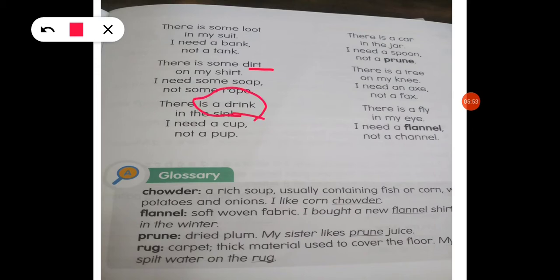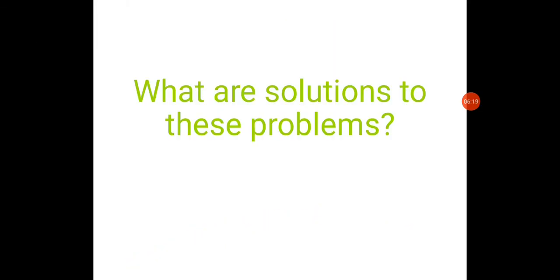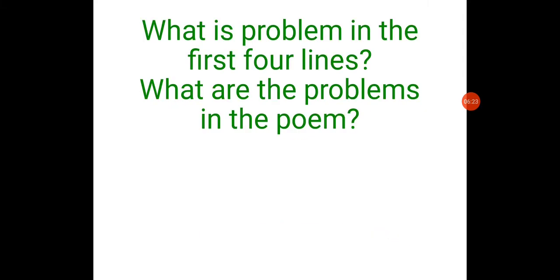Drink in the sink. Next one, there is a car in the jar. तो problem क्या है? Car in the jar is a problem. Next one, there is a tree on my knee. So a tree on the knee is a problem. Next one, fly in the eye is also a problem. So these are the problems in this poem. Next, what are the solutions to these problems? Now let's discuss the solutions.